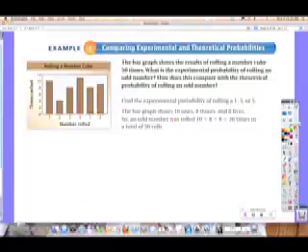Okay, odd numbers. Shout them out on the dice. What are the odd numbers? 1, 3, 5. Good job. So we've got to take this and adjust it. How many times was a 1 rolled? Okay, how many times was the 3 rolled? 8. How about the 5? 8. You've got to do something with the 10, the 8, and the 8. Do you know what to do? Good job. Add them up. What do we get when we add them? 26. Okay, so out of 50, how many times was an odd number rolled?